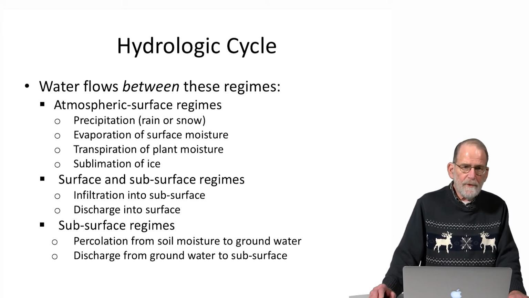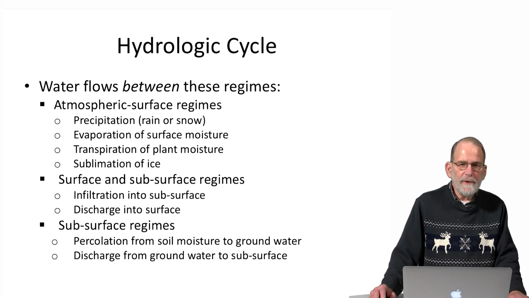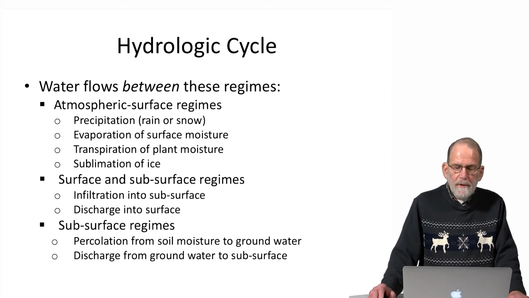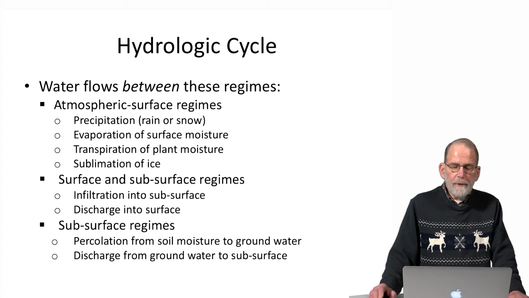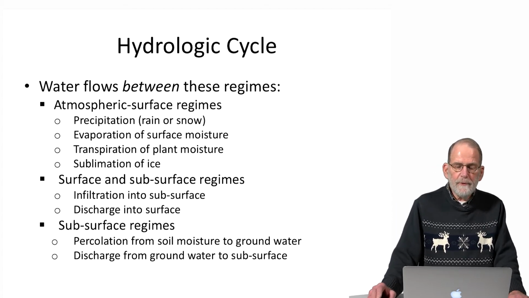Sublimation is the direct transfer of water from a liquid or from a solid or ice state into a gaseous state. Within transfers from surface to subsurface regimes, we have infiltration into the subsurface from the surface regime, and we have discharge into the surface regime of soil moisture.